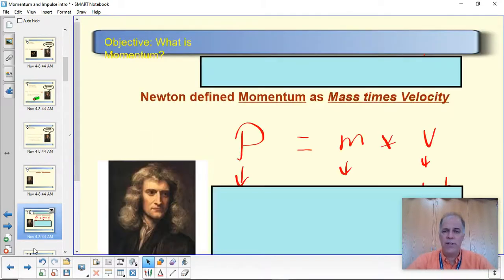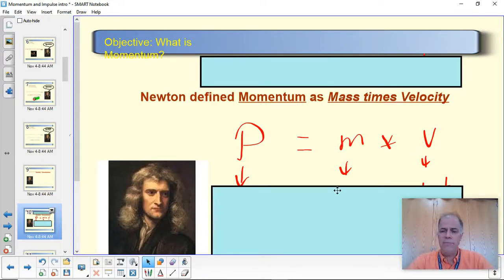I think I have the equation here. Yeah, here it is. Okay, define momentum. So momentum is the name that he hung on this idea of the quantity of motion. And the physics meaning of momentum is pretty much the same as the way you recognize momentum. If something has a lot of momentum, it kind of tends to keep going. If it doesn't have much momentum, it's easy to stop. But Newton figured out that you can put a number on this by this equation.